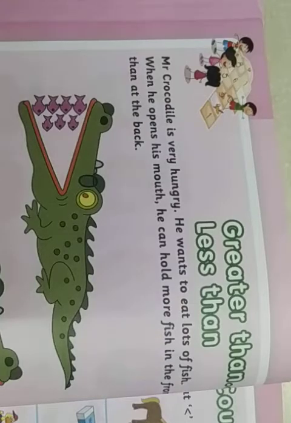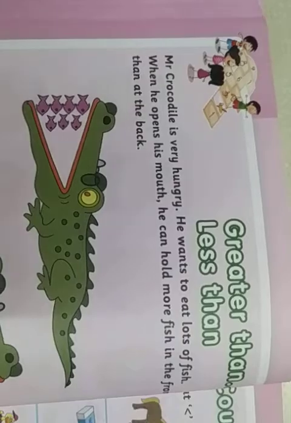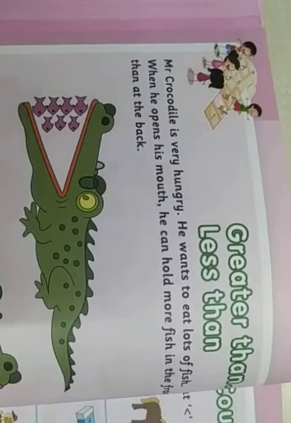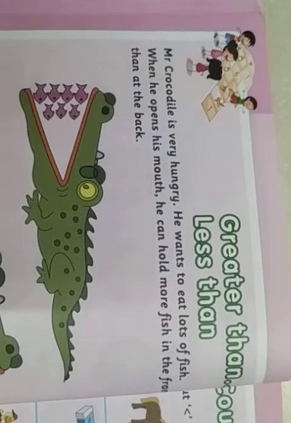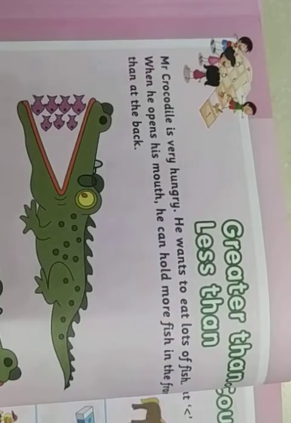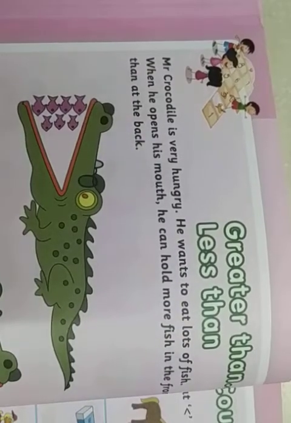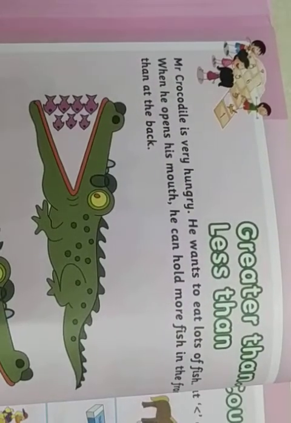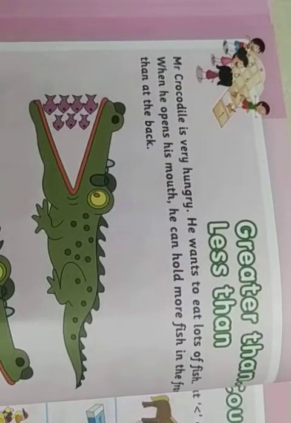So in the previous class we have studied before number, after number, number name, putting the numbers in correct order, smaller number, bigger number, etc. And today let's learn new things. As you are familiar with a bigger number and a smaller number, right?